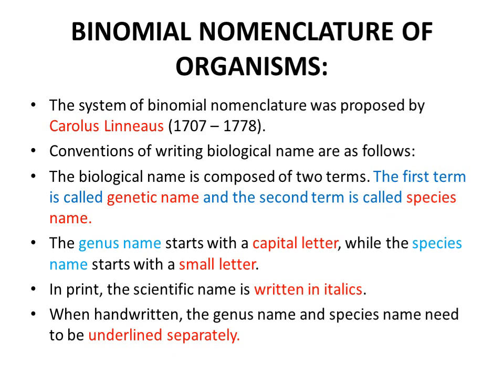Binomial nomenclature means the scientific name will consist of two parts. Bi means two. According to Linnaeus, whenever we give a scientific name to an organism, the first part of the name should always be the generic name, the name of its genus. And the second part of the name should be the species name. So every scientific name has two parts: the first part shows the name of the genus and the second part shows the name of the species.